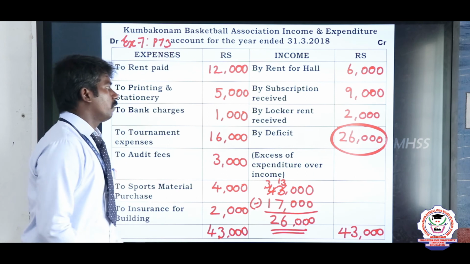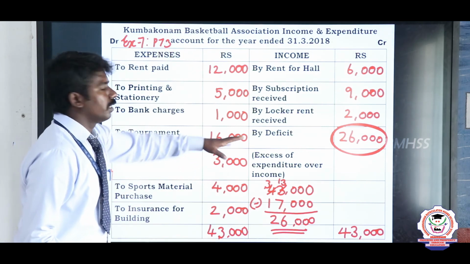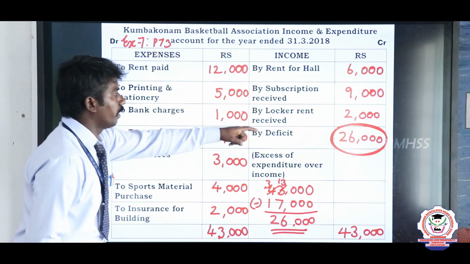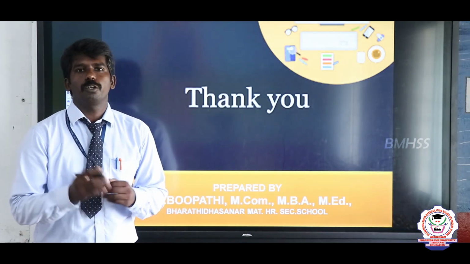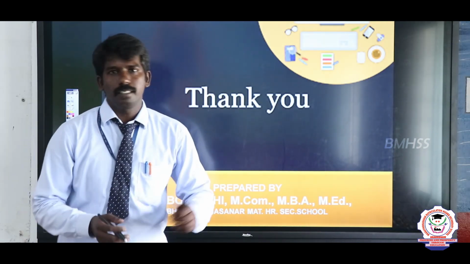In this problem, we got a deficit made by the organization. The value is 26,000 rupees. By following the same method, we have to prepare the remaining sums in the chapter.